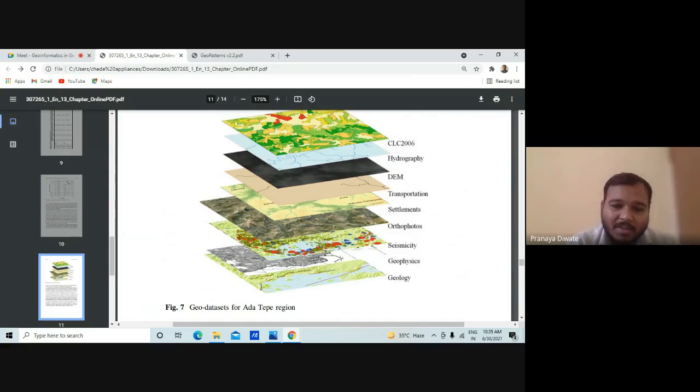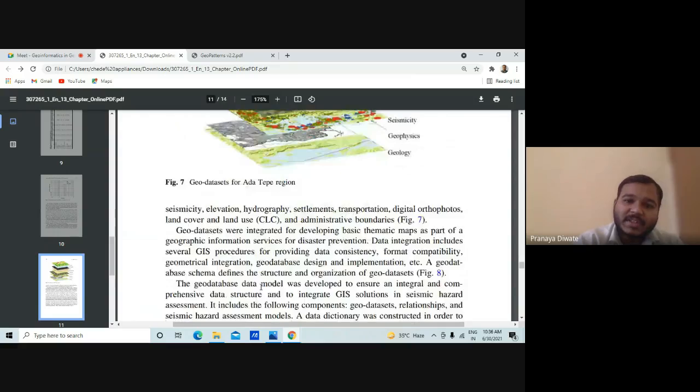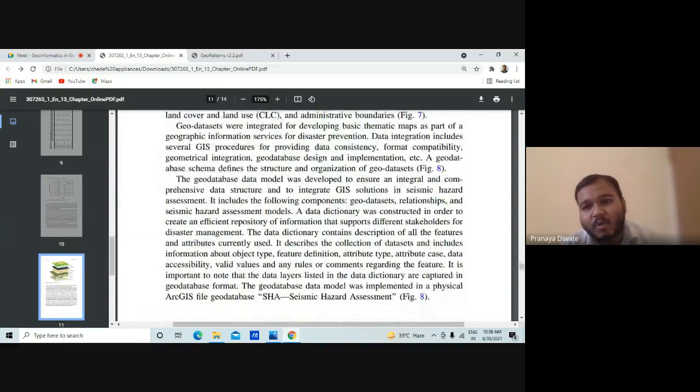These are all the data sets which we use often. So geo datasets were integrated for developing basic thematic maps as part of GIS, Geographic Information Services, for